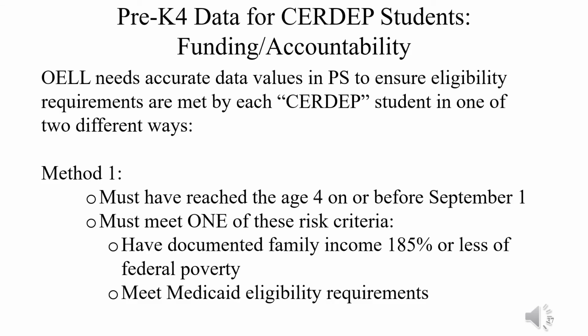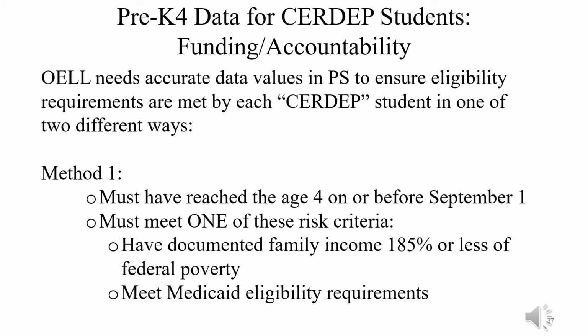The Office of Early Literacy and Learning will need accurate data values for each of the fields on the PS Early Childhood page. Let's begin with CERDEP student eligibility. The district's early learning staff has a process in place to determine student eligibility and to communicate accordingly with their families.